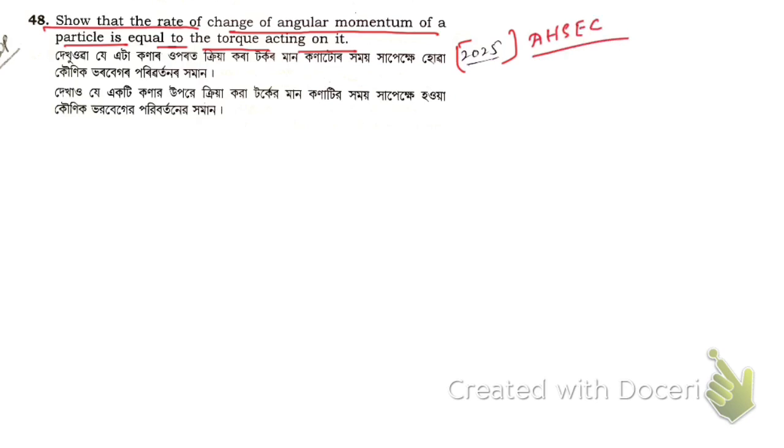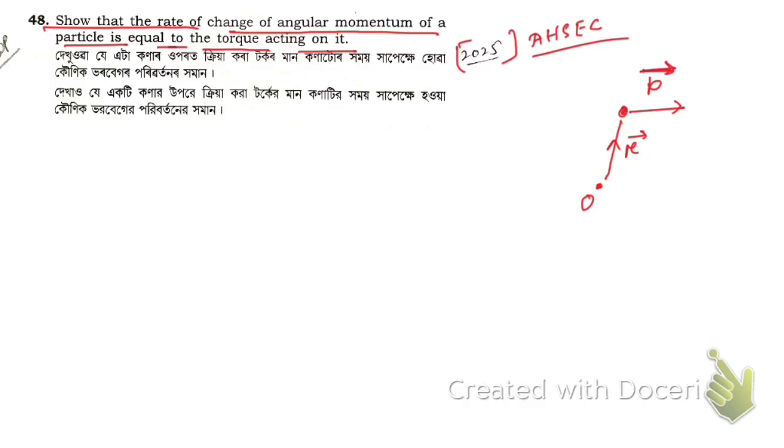Now you see, suppose we have a point moving with a certain velocity, so that its linear momentum is p, and let me consider here a point O, and the position vector is suppose r.